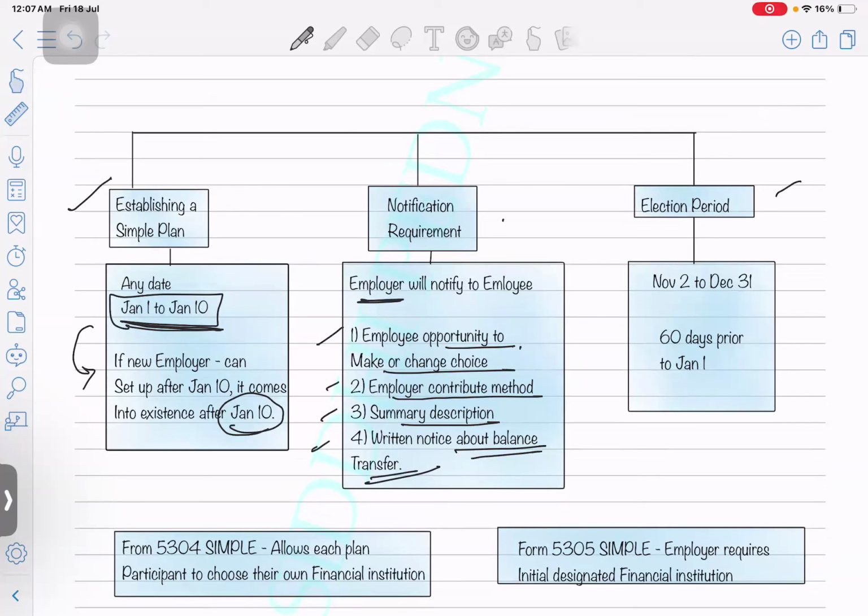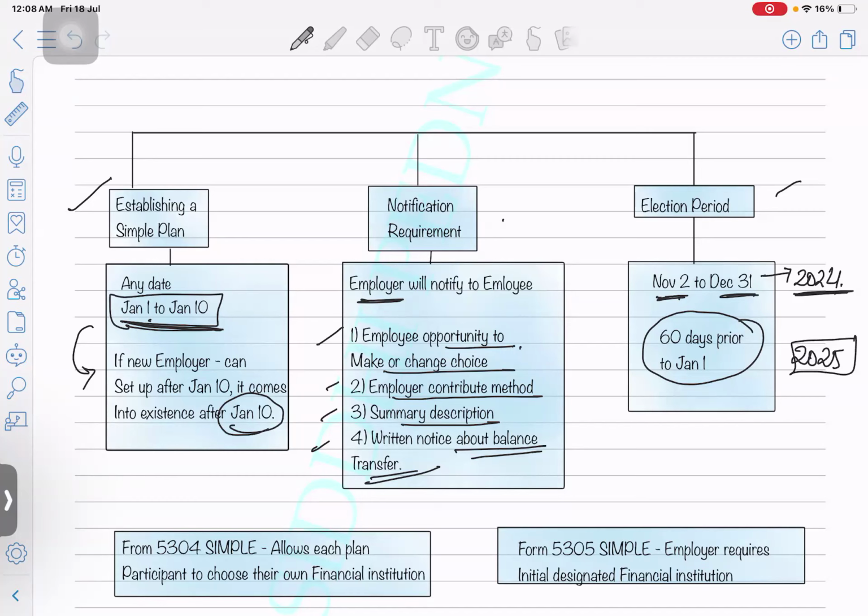Next is the election period. You have to elect which retirement account you have created between 2nd November to 31st December. That is 60 days prior to 1st Jan. Okay. Before that, you have to make an election. You have to enroll your employees. Then only you will be able to take a deduction for this tax year. Let's say this is 2024. So then only you'll be able to take a deduction when you file your 2025 tax return.